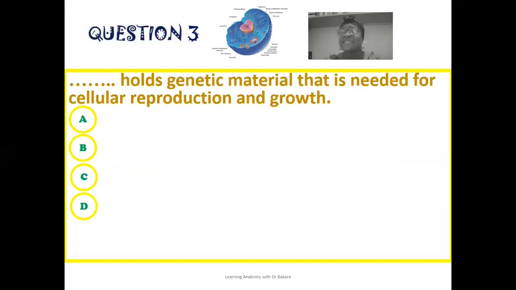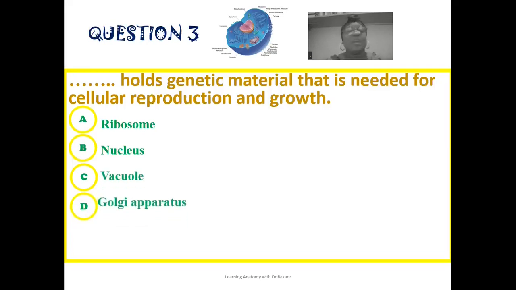The third question reads: dash holds genetic material that is needed for cellular reproduction and also growth. Is it the ribosome that is responsible for cellular reproduction and growth through the fact that it contains genetic material? Is it the nucleus? Is it the vacuole? Or is it the Golgi apparatus? So which of these organelles is responsible for this highlighted function?